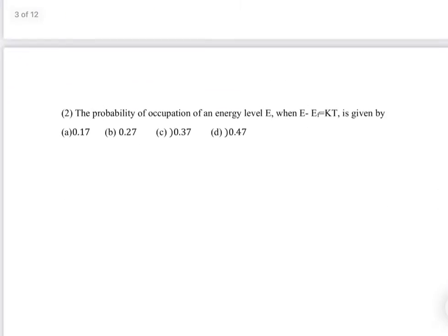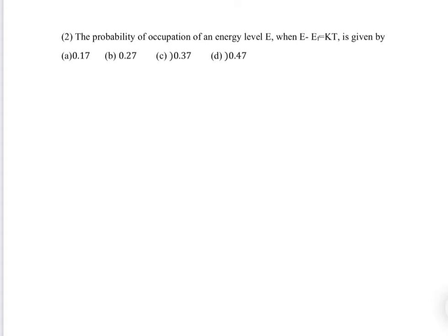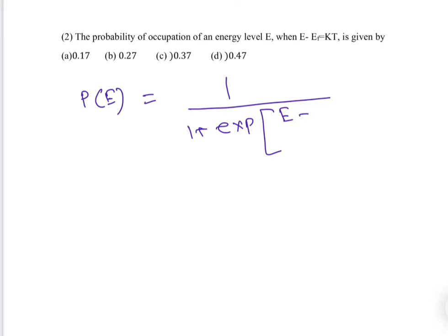Let's go to the second problem. The probability of occupation of an energy level E when E minus EF equals KT is given by this. Here also, like the first problem, we will first write the probability of occupation. It is better to remember this formula, because we will use it quite a lot. It is given that E minus EF is KT or KBT. So we will put it here.